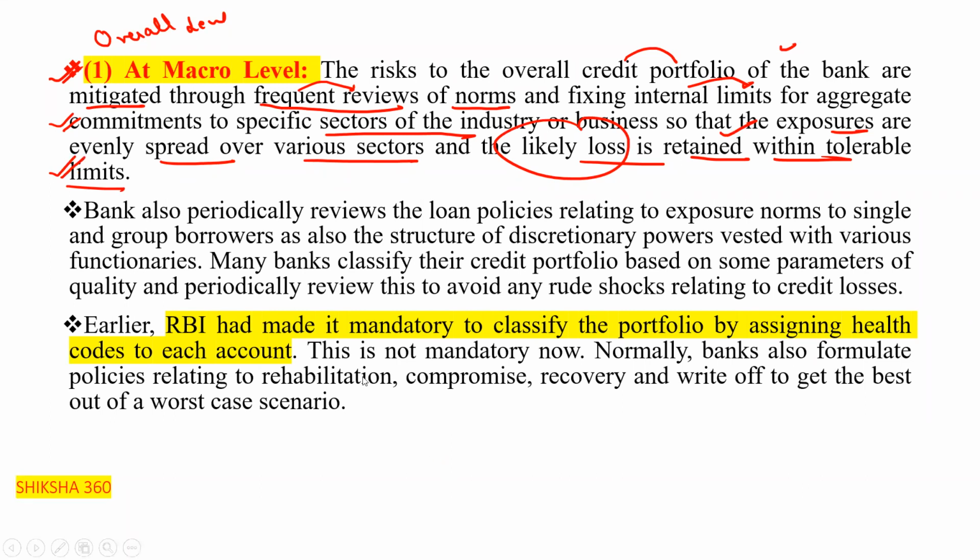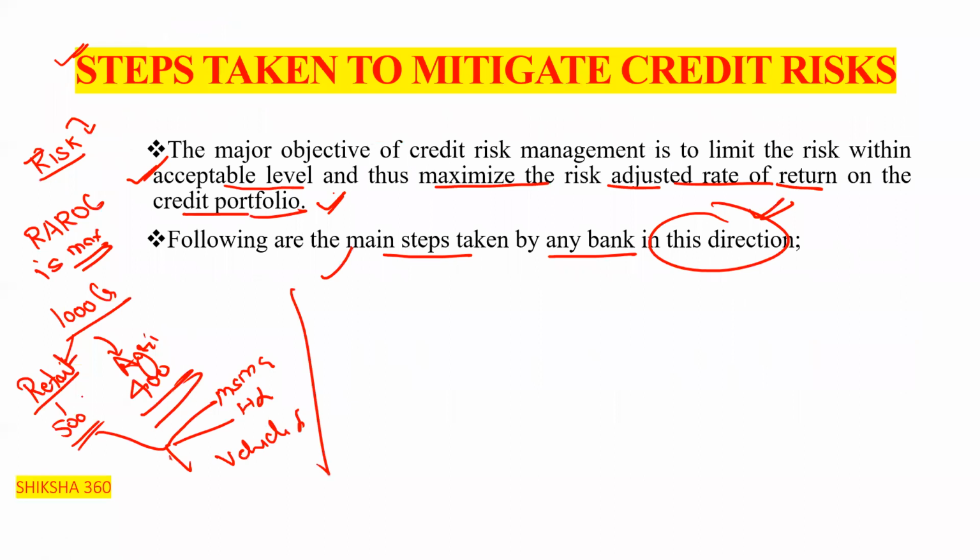Like, we have to divide it. For this sector we have this much amount, for that sector this much amount. Further we have to divide it, and for that specific sector we have to limit this much amount, so that we cannot face any issue in the upcoming time, in the future.